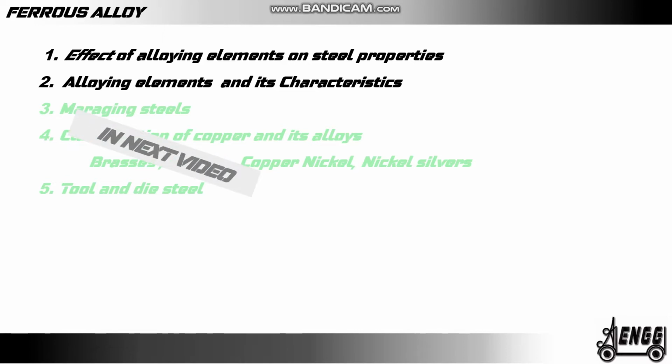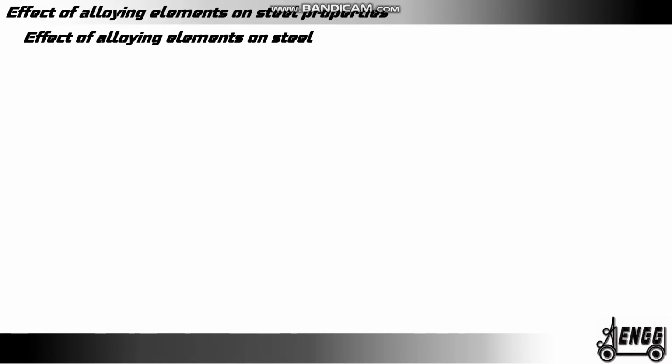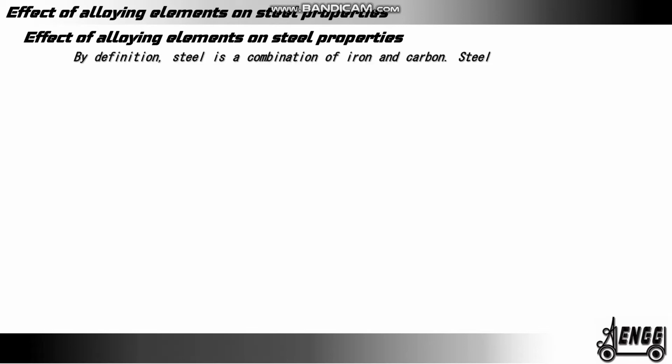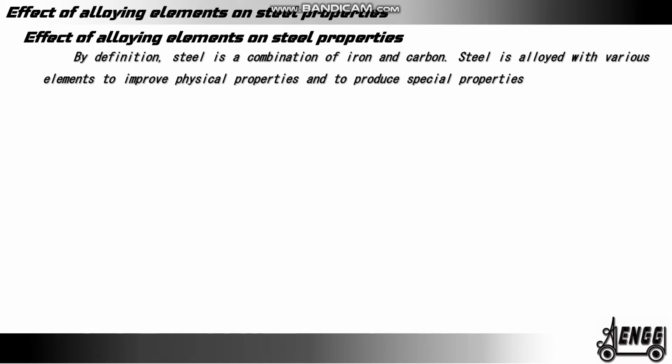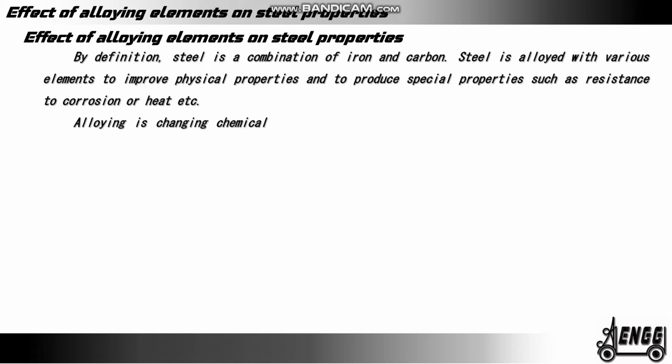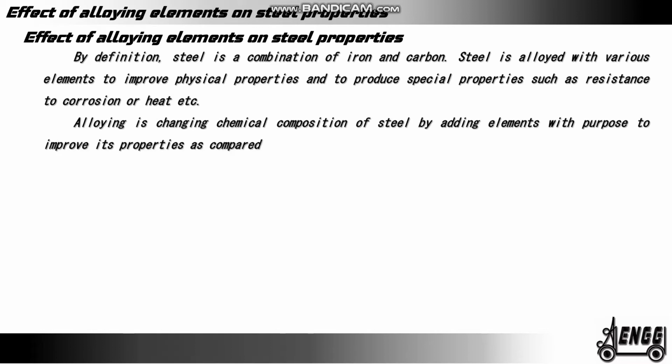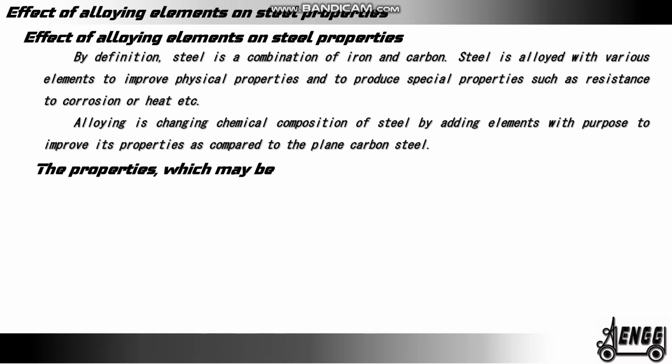Okay, let us move to effect of alloying elements on steel properties. By definition, steel is a combination of iron and carbon. Steel is alloyed with various elements to improve physical properties and to produce special properties such as resistance to corrosion or heat, etc. Alloying is changing chemical composition by adding elements with the purpose to improve its properties as compared to the plain carbon steel. The properties which may be improved: